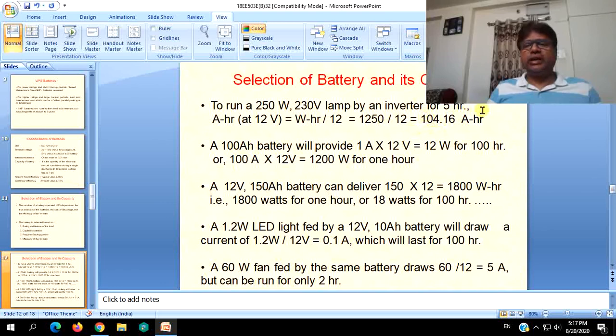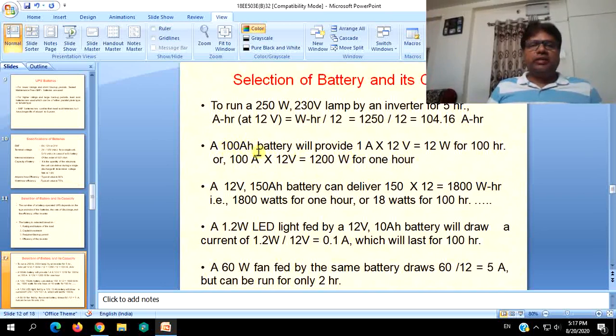You have to select a battery with such capacity. But in the market, it will be having round figures like 80, 100, 120. So the nearest is a 120 ampere hours battery you have to select. The other case is what a 100 Ah battery will provide. Just try to understand how it discharges, how it can be utilized.